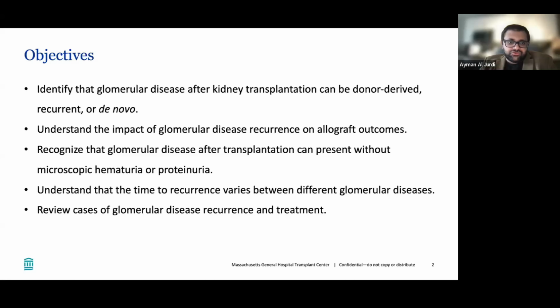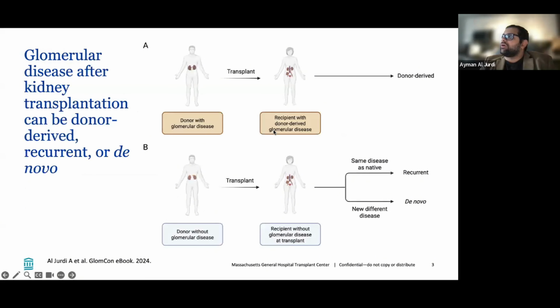After kidney transplantation, glomerular disease can be donor-derived, recurrent, or de novo. The goals are to understand the impact of glomerular disease recurrence on allograft outcomes, to recognize that glomerular disease after transplantation can present without the classic features of microscopic hematuria or proteinuria, and to understand that the time to recurrence varies between different glomerular diseases. Some of these points will be illustrated through review of cases of glomerular disease recurrence and treatment. So we're going to get started.